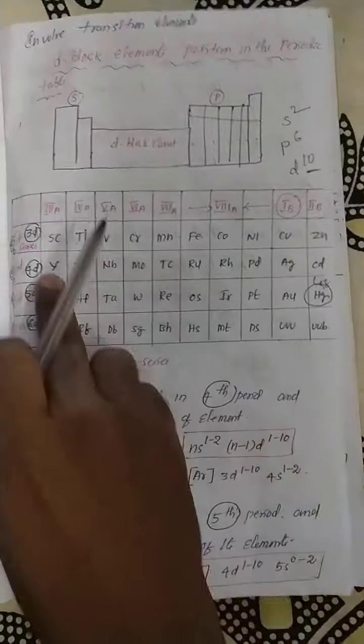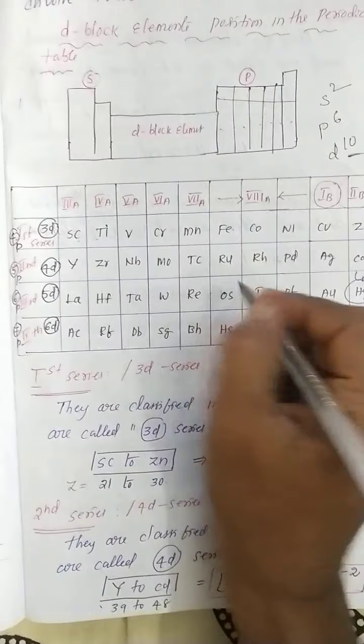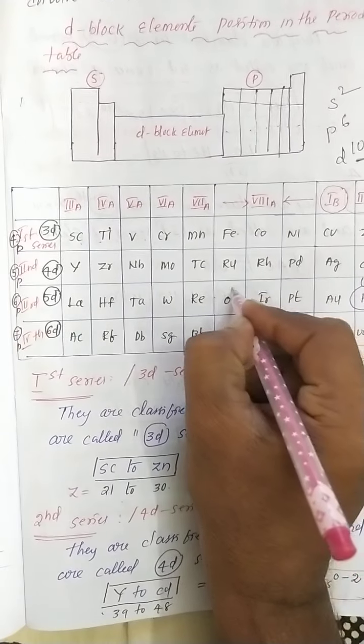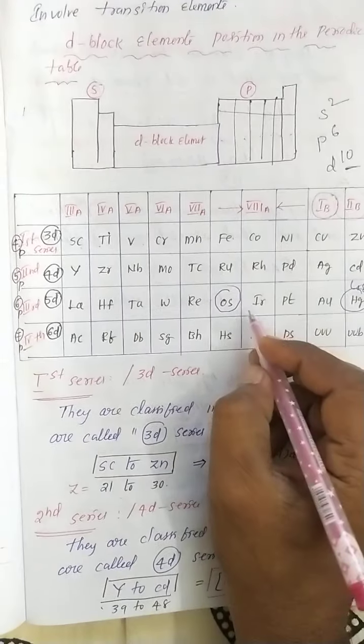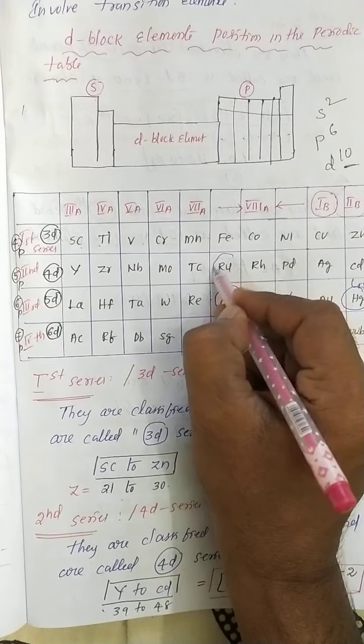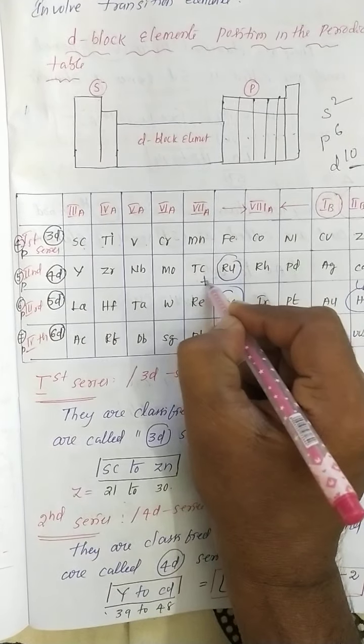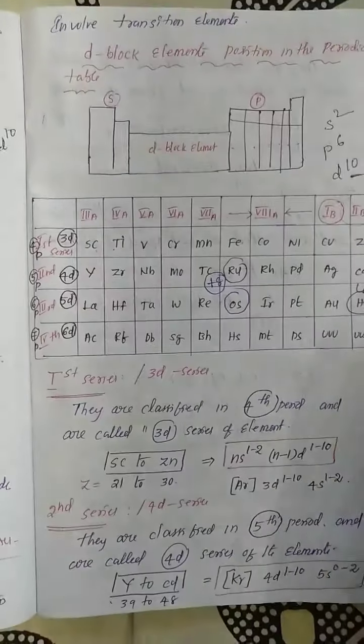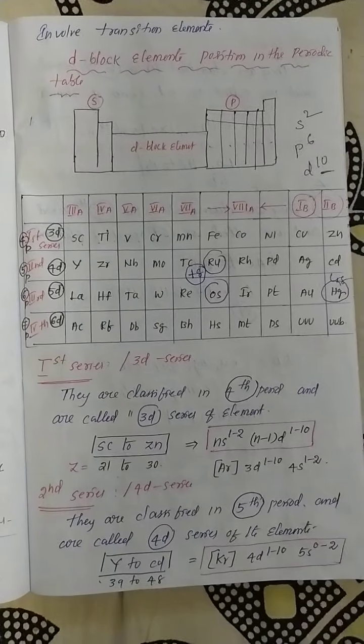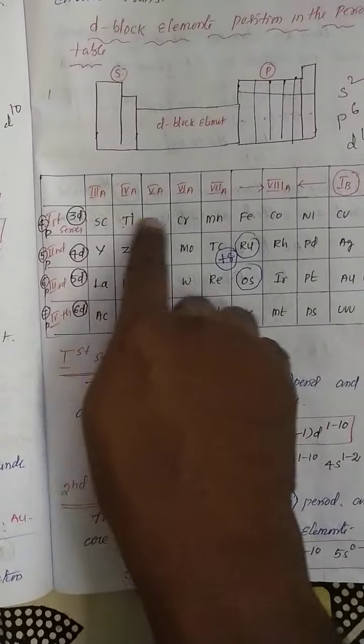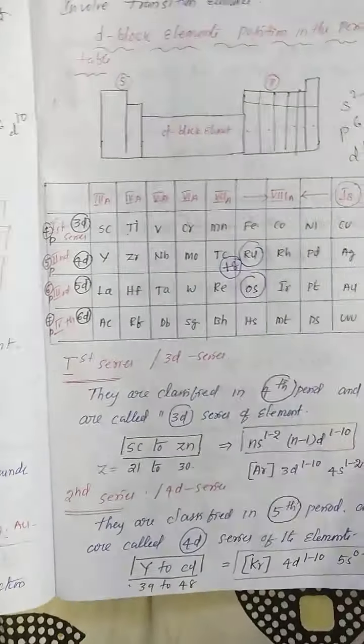See here, in the entire d block elements, osmium and ruthenium show the plus 8 oxidation state, the maximum oxidation state. Very important point: in the first transition series, manganese shows plus 7.